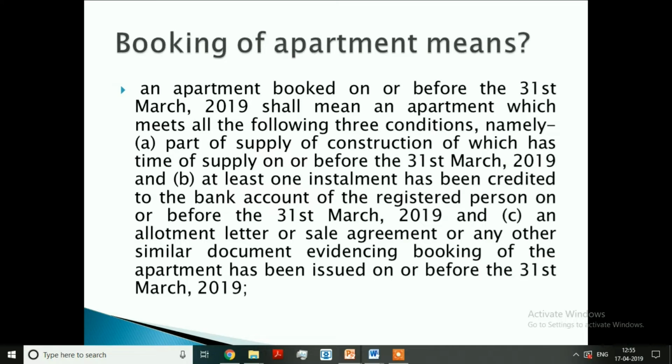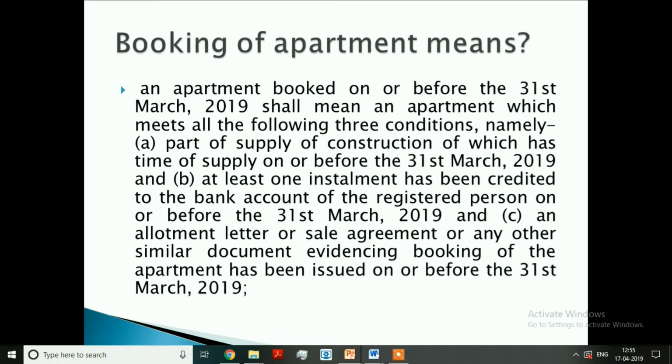So it has to follow three conditions. Then only we can say that a booking has been done. That is, time of supply should be on or before 31st March 2019. That means the builder is having liability for the projects before 31st March 2019. Liability to pay tax.